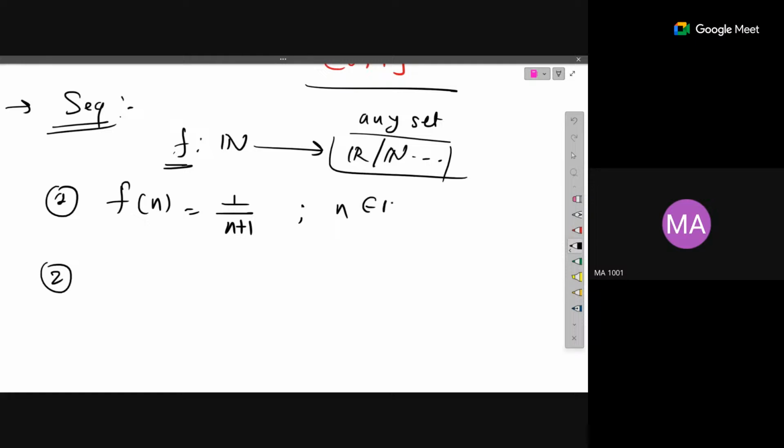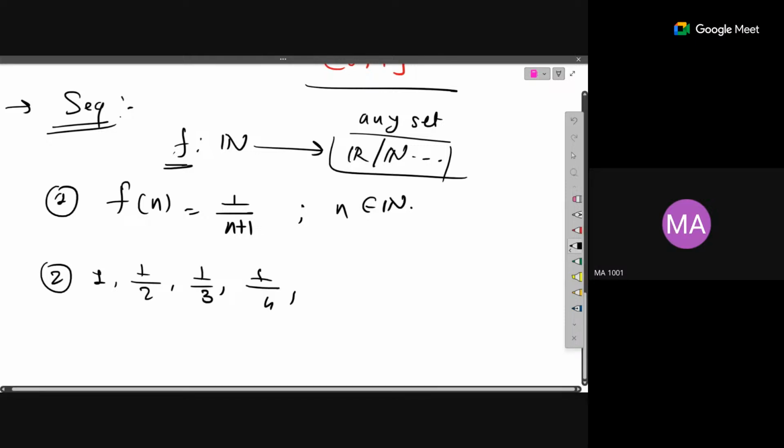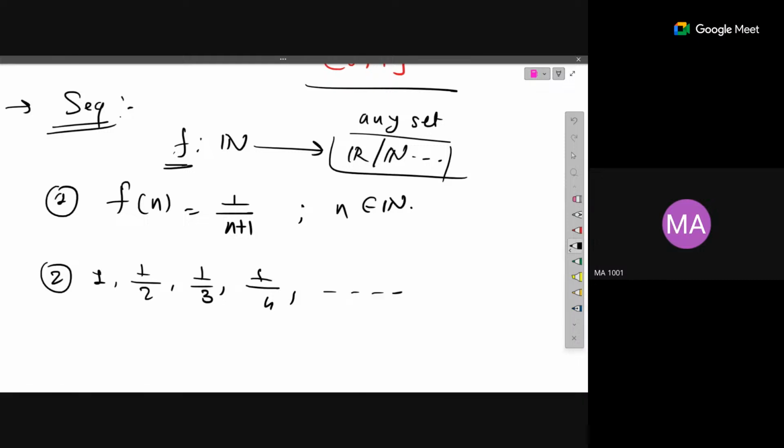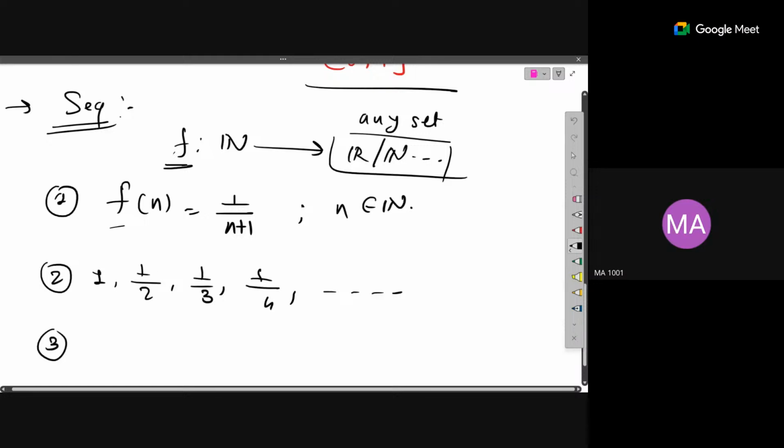n belongs to a natural number. So here, if you list out the elements, they will be 1, 1 by 2, 1 by 3, 1 by 4, and so on. So the first way of expressing a sequence is by the closed form, f of n is equal to 1 by n. Another way is just listing out the elements, or the third way, in place of f of n, you can write a subscript n. This is known as the nth term of the sequence.